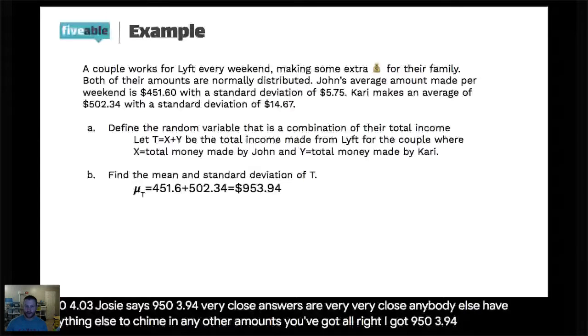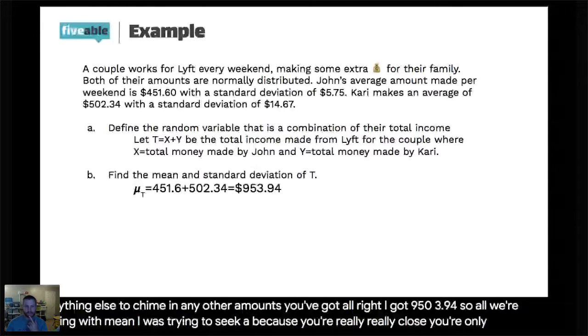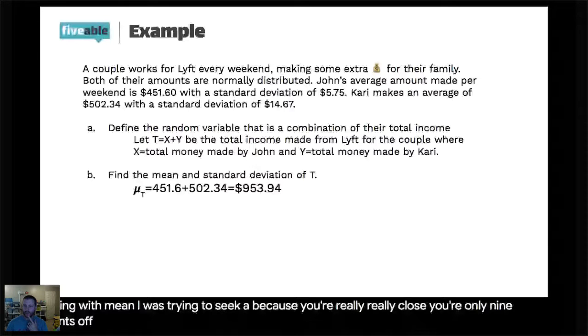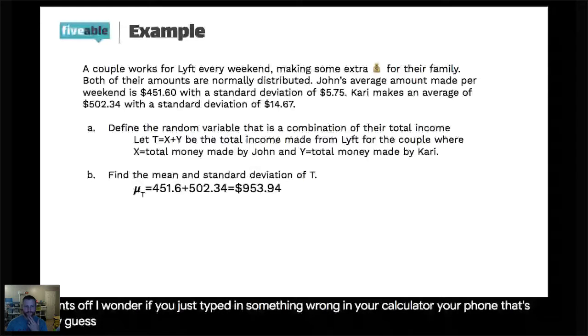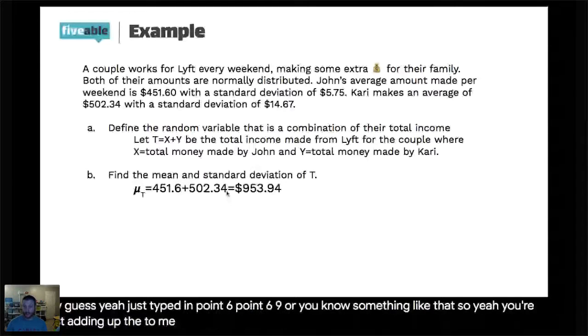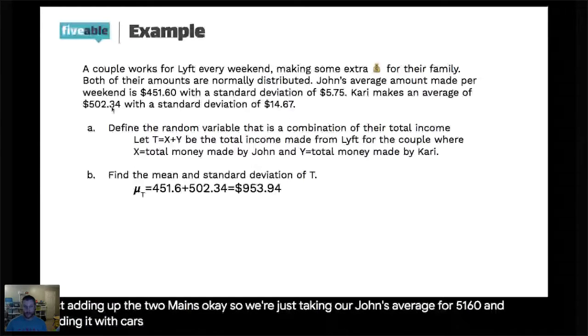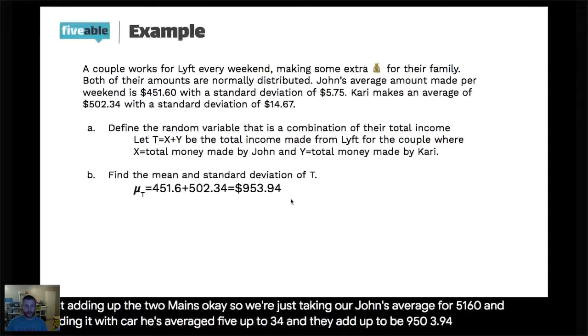All right, so all we're doing with the mean, I was trying to see, Katie, because you're really close. You're only 9 cents off. I wonder if you just typed something wrong in your calculator or your phone, maybe 0.6 instead of 0.69 or something like that. You're just adding up the two means. We take John's average, 451.60, and add it to Kari's average, 502.34, and they add up to 953.94. And that would be that.